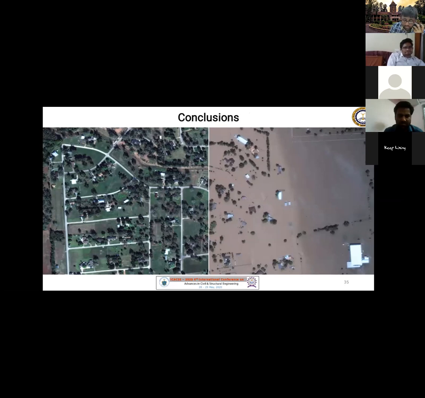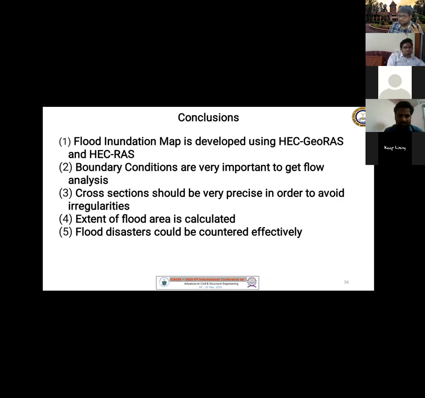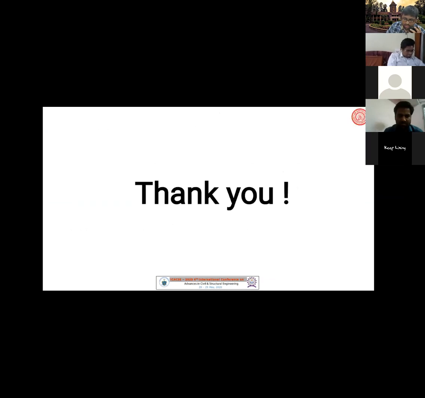Following the recent study, we can see that flood control and ecological restorations could be successful with the help of flood inundation mapping. Similarly, many projects could be restored in urban areas at the lower end of the stream. At the lower end of the stream, there is more chance for the creation of artificial lakes. That can be useful for flood control as well, and for attracting local tourists to the creek. So these are the conclusions of my presentation, and thank you. References and thank you.